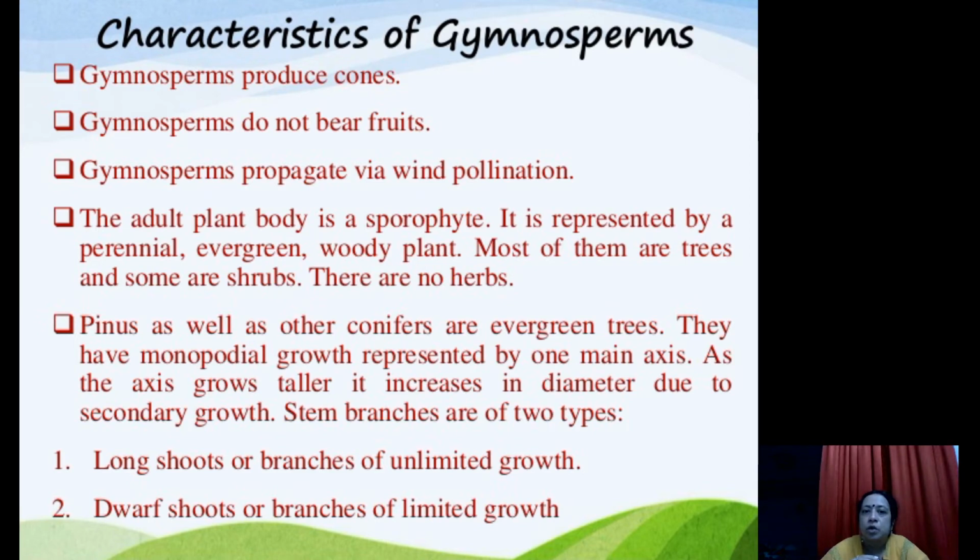The adult plant body is a sporophyte and represented by a perennial evergreen woody plant. See children, most of the gymnosperms are evergreen and perennial. Perennial means everlasting, that they are found for many years. You can divide plants into three types, that is herbs, shrubs and trees. There are no herbs present, as they are very tall in height. They can be smaller also, but they are evergreen and perennial.